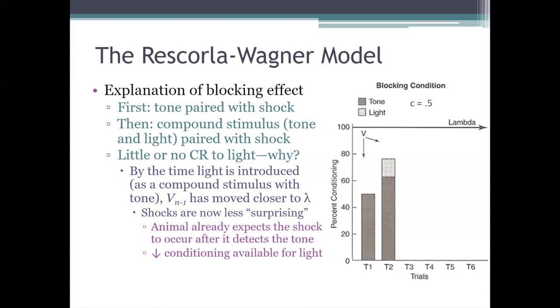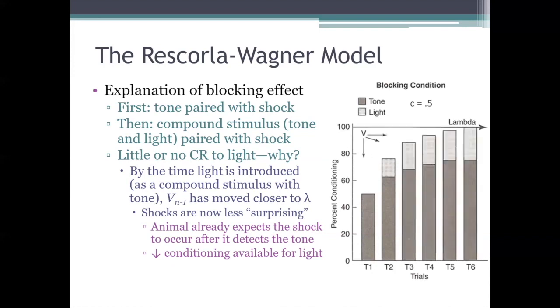The result is very little conditioning to the light, very little acquisition of a conditioned response to the light. In this example, the tone was only paired with the shock one time before we added in the light.